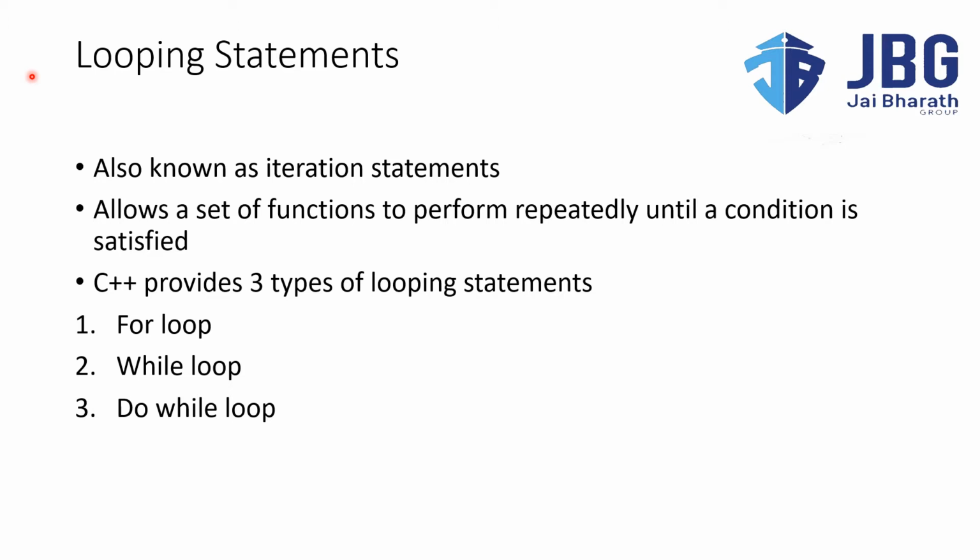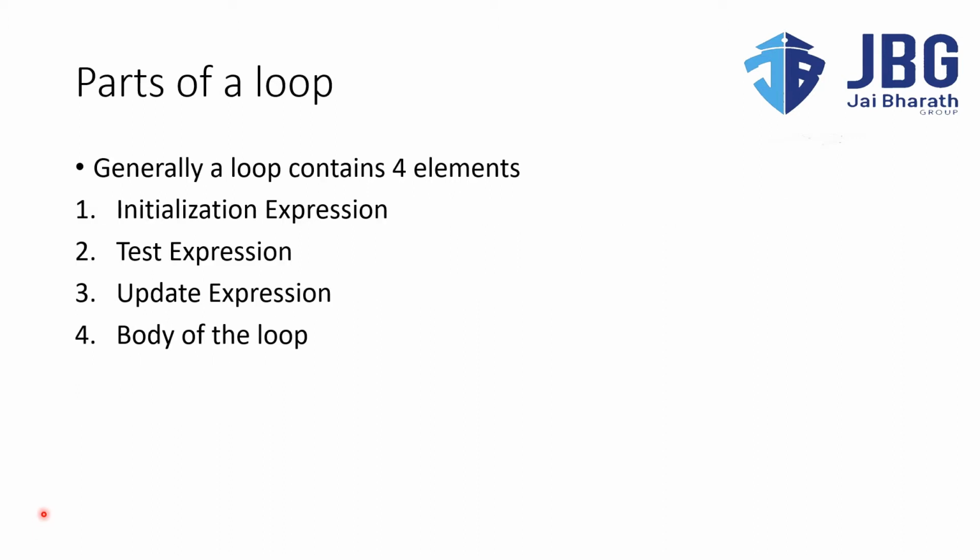Now C++ provides three types of looping statements: a for loop, while loop, and a do while loop. Now we will see what are the important parts of a loop. A loop generally contains four elements. First is initialization, second is test, third is update, and fourth one is body of the loop.